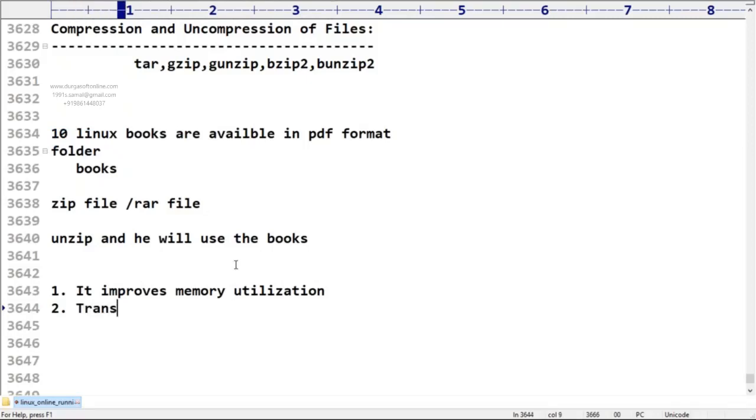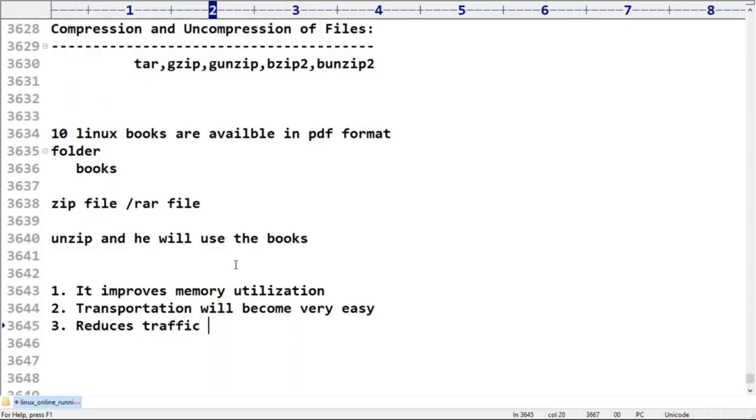Transportation becomes very easy, because we are not required to send 10 books. We require to send only one file. Next, it reduces network traffic. Correct?